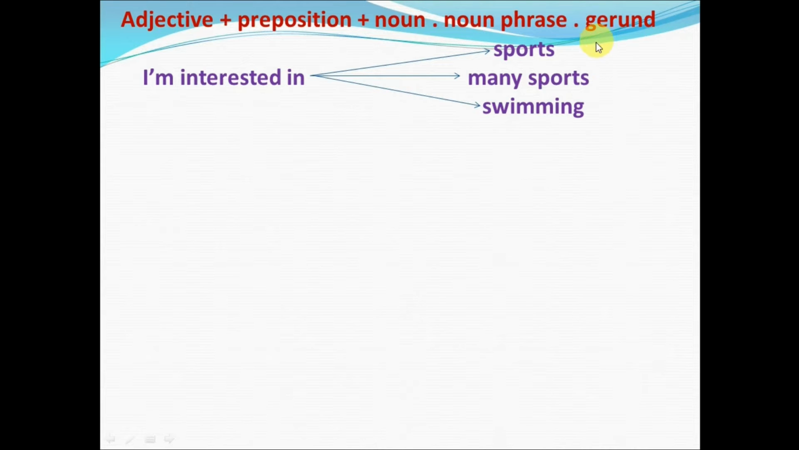Here we have another possibility: I'm interested in many sports. So we have here adjective, preposition plus noun phrase. Adjective, preposition and noun phrase. I'm interested in many sports. Or again, I'm interested in swimming. We have the adjective, preposition and gerund. Now let's look at 12 expressions one by one that I have chosen.